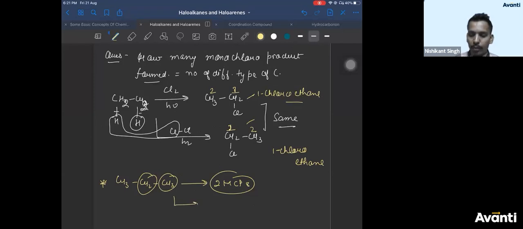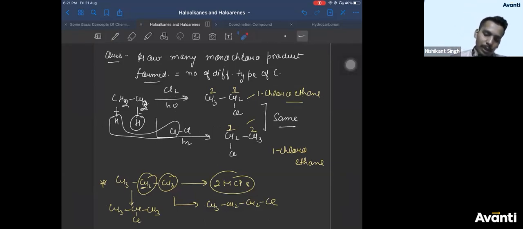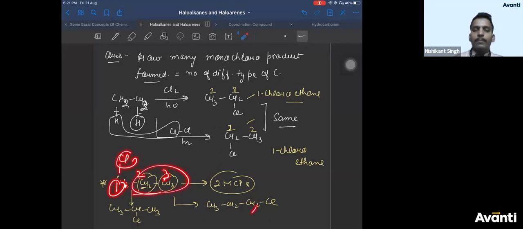So the two products you'll get will be CH3, CH2, CH2Cl, 1-chloropropane. Then with this carbon you'll get CH3, CHCl, CH3. Right? You'll get a total of 2 monochloro products. If you try to put one Cl here, then again numbering will start from here because Cl should get the lower number. Then again it will become 1-chloropropane, which is same as this.